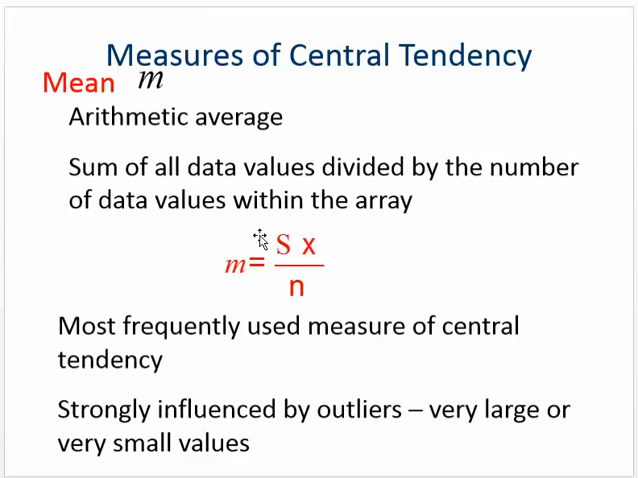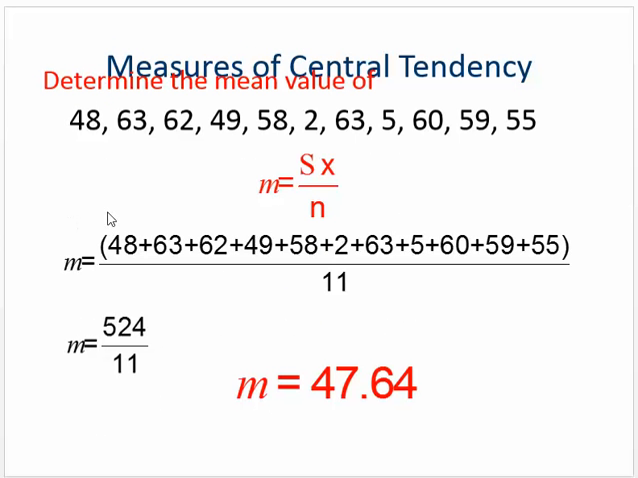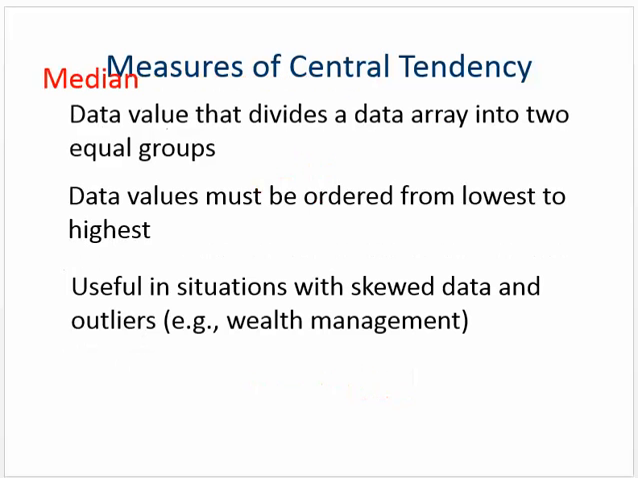The S means the sum. Those of you with higher level math are probably used to seeing more of a sigma symbol right there. X are all the values. So here's an example where they take all these values, add them all up, and because there are 11 of them, they divide by 11 and get a mean of 47.64. That should not be very new to you.